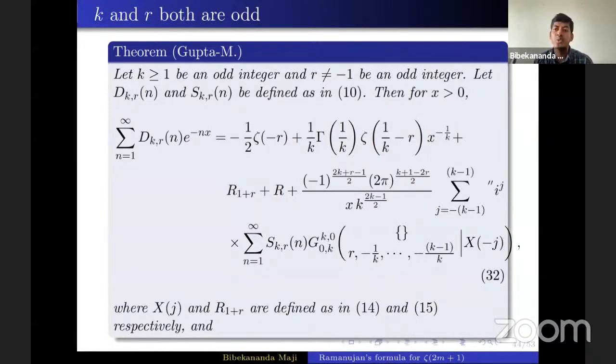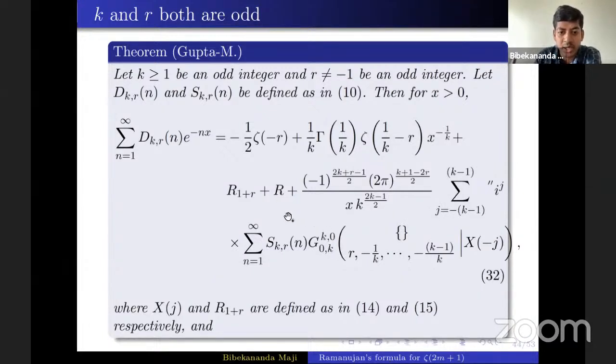In that case also we get a generalization of the transformation formula for the logarithm of the Dedekind eta function. That is the case when you substitute R equals -1. Now in this case there is one more extra term, this capital R I have written. Otherwise, this residual term is almost the same, and this infinite series is also almost the same. But this extra term R is coming.